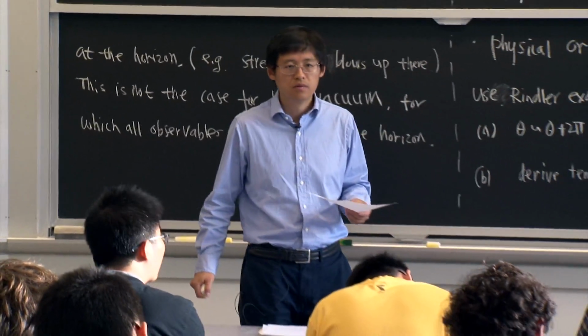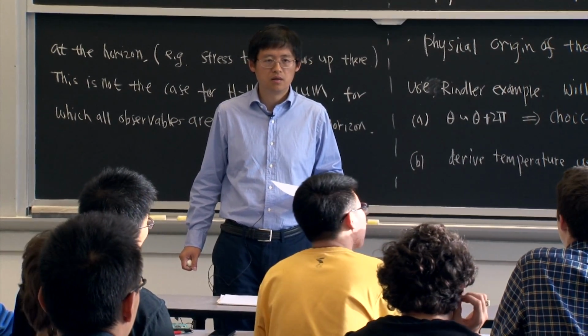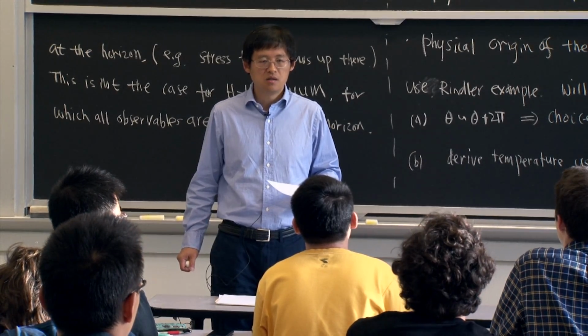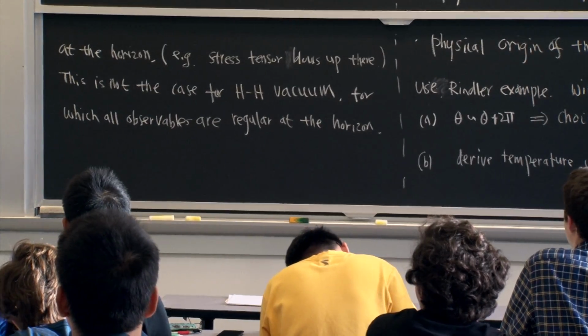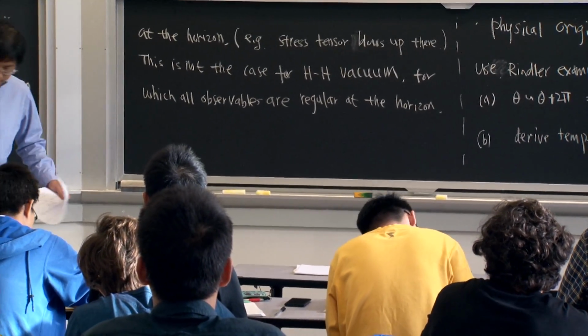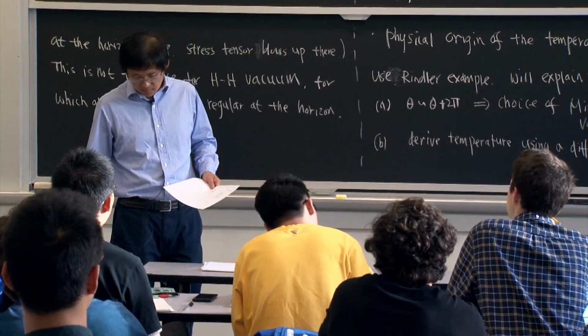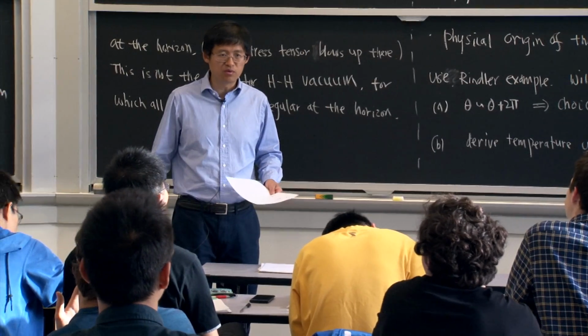Yes? I have a small question. Do the Hartle-Hawking vacuum and the Schwarzschild vacuum belong to the same Hilbert space? It's actually a tricky question. In some sense, they don't really belong to the same Hilbert space. When you talk about quantum field theory, it's a little bit tricky when you have an infinite number of degrees of freedom.